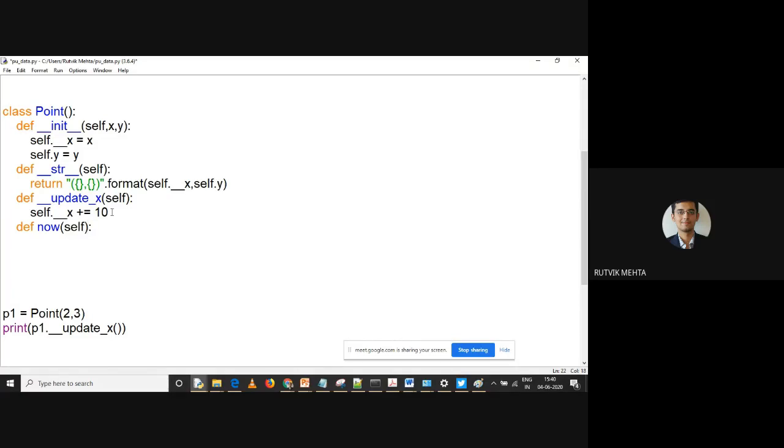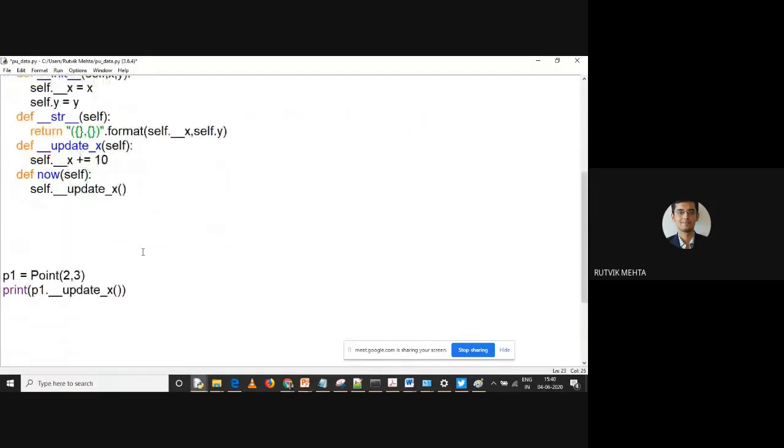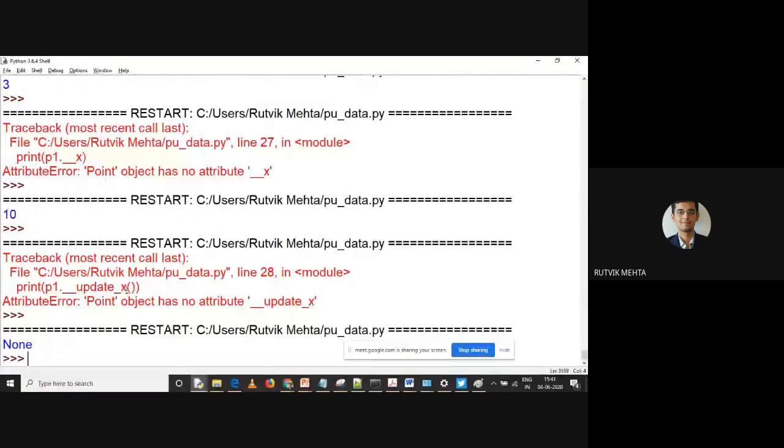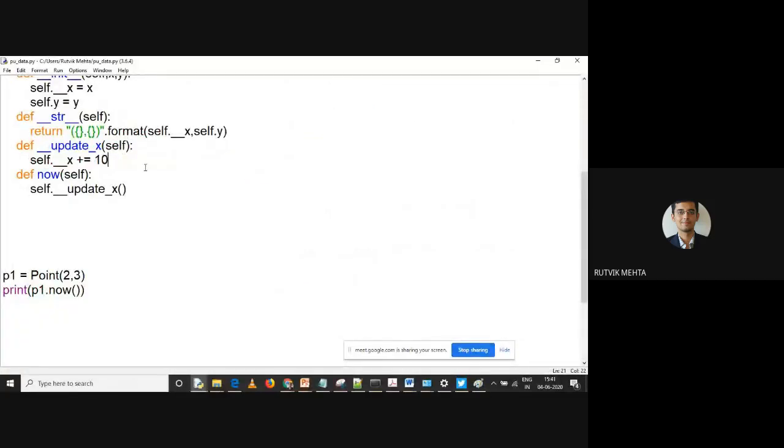Right, let me put colon over here, and this won't be doing anything. What this will be doing is it will be calling our method self.__update. Right, so let us just run this. Here I'll be calling the new method. Let's call it as now. Right, now it is returning none because we have not printed anything over here.